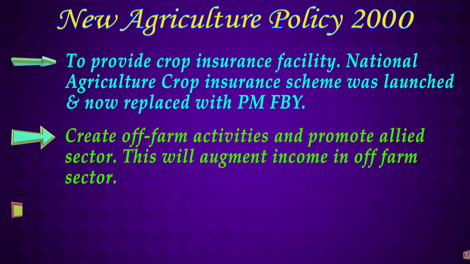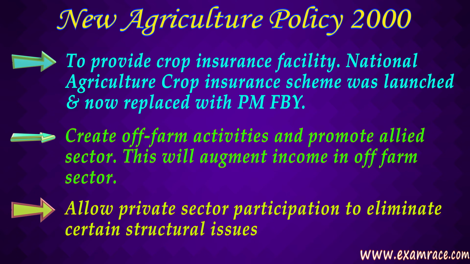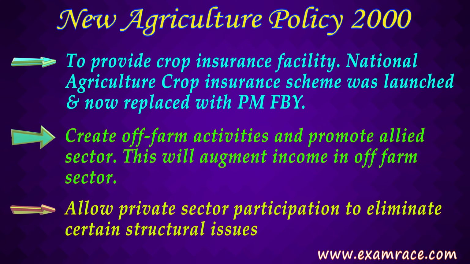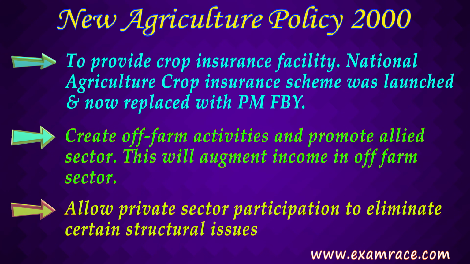And the other thing was to allow private sector participation in the rural areas, especially in the agriculture sector, so as to eliminate certain structural issues. These structural issues are like the transportation issues, the storage facilities issues. And if you have seen my previous video, I have said that government has actually started private sector participation.